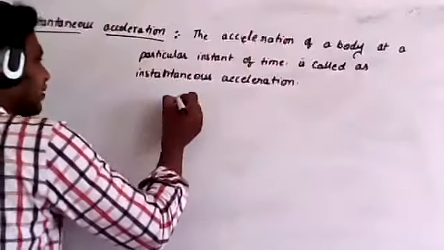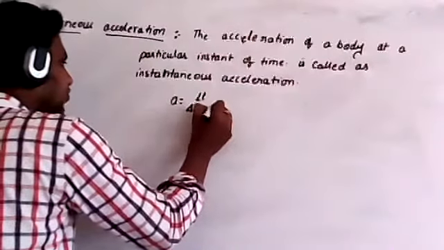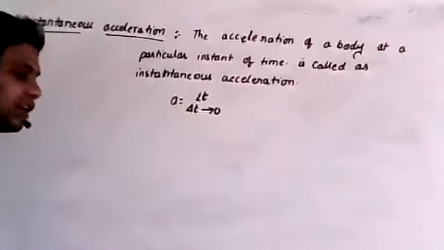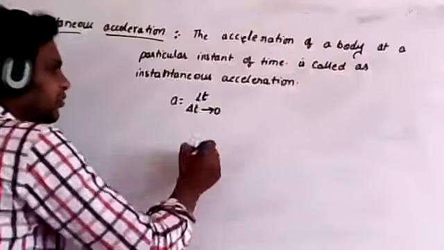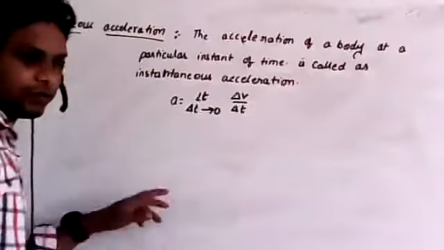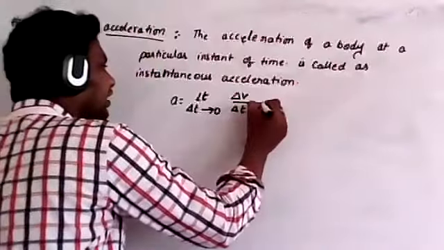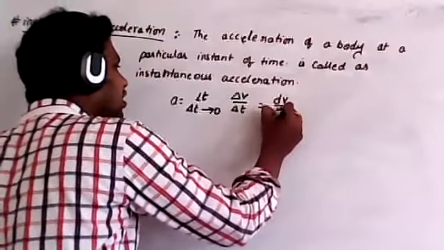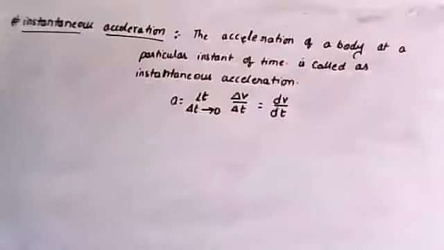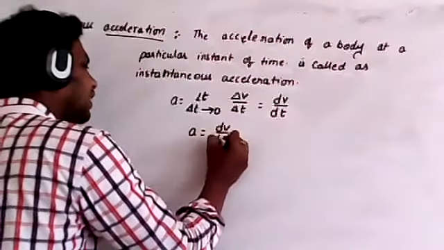Now, instantaneous acceleration is taken as a is equal to limit delta t tends to 0, delta v by delta t. But if you substitute delta t tends to 0, then it becomes undefined. Therefore, I have to take an infinitesimally small interval of time, which can be taken as dv by dt. Now you can say that acceleration a is equal to dv by dt.